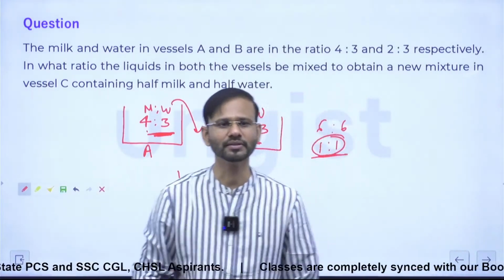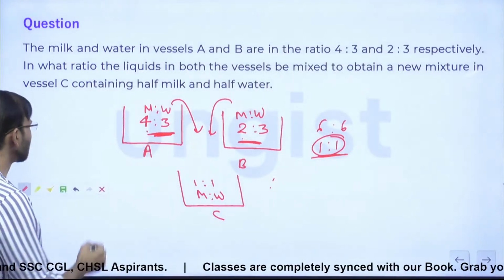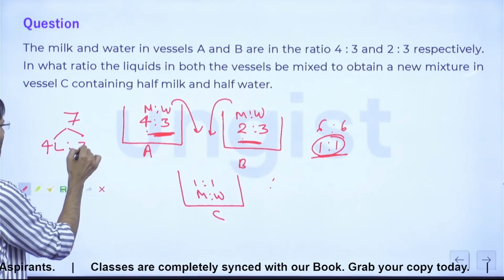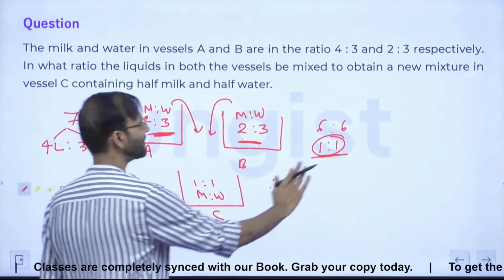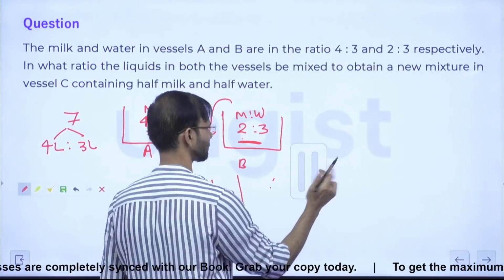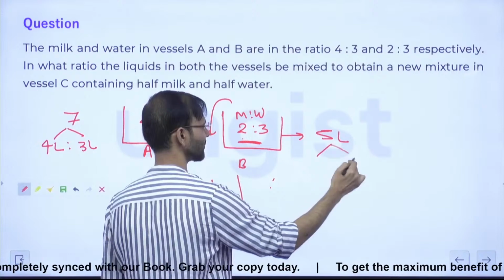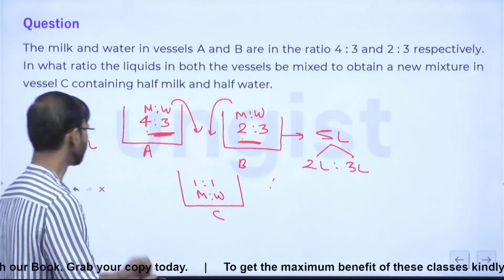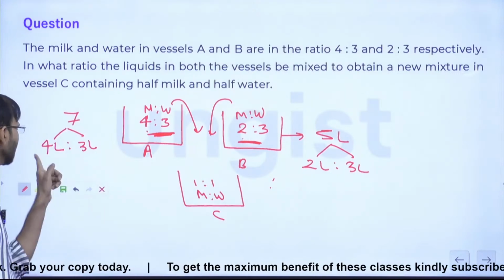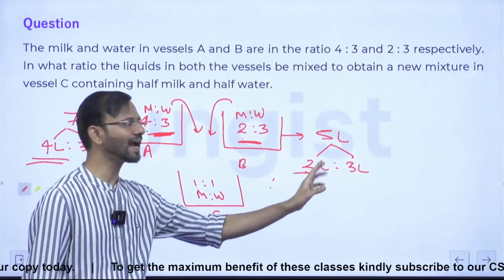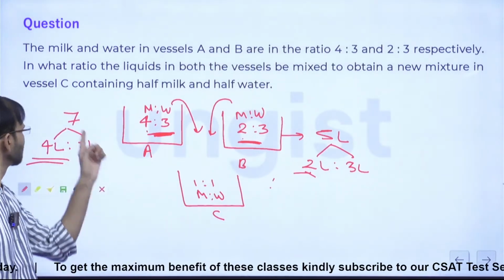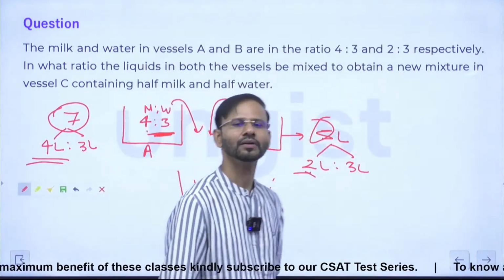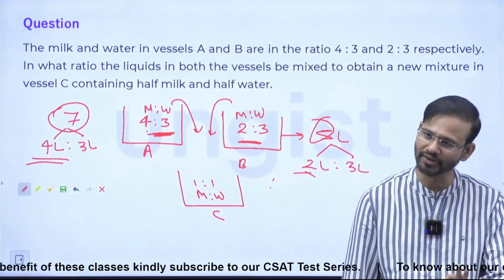Just think on it, right? If you take 7 liters of this, that 7 liters will have 4 liters of milk and 3 liters of water. And 5 liters of this will have 2 liters of milk and 3 liters of water. If they are added together, then they will have 6 liters of milk and 6 liters of water. So they should be mixed in the ratio what? Guys, the answer is 7:5.